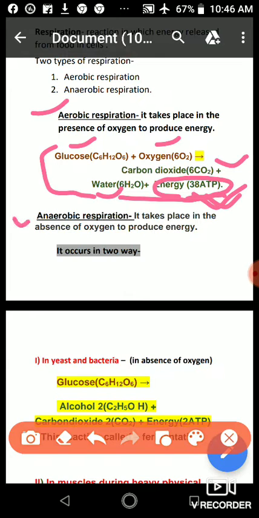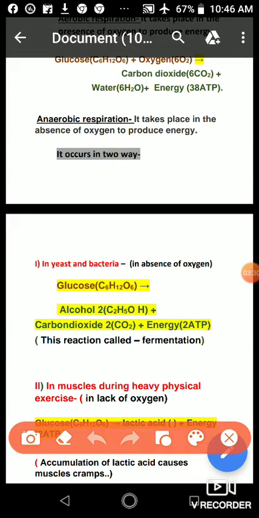Now the second is anaerobic respiration. The second type of respiration is anaerobic respiration. In anaerobic respiration, energy is produced in the absence of oxygen.